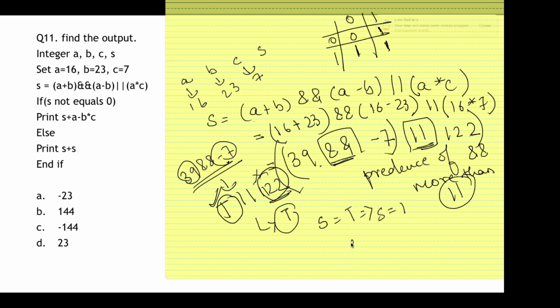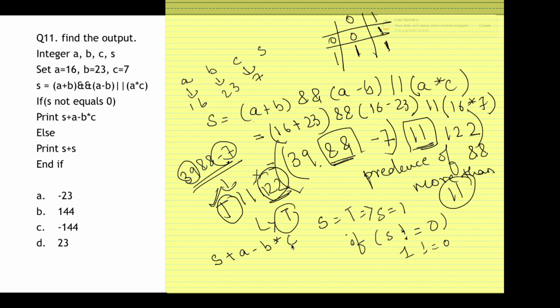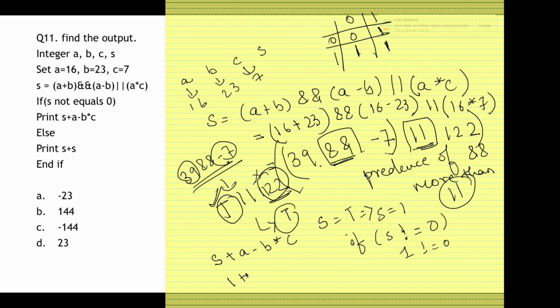Now if you check the if condition, it says if S not equal to 0. Yes, true, 1 is not equal to 0. So it will print S + A - B * C. S is 1, this is 16 minus 23 into 7. Whatever your answer will be, that is the answer. Probably the answer is minus 144. That is option C.